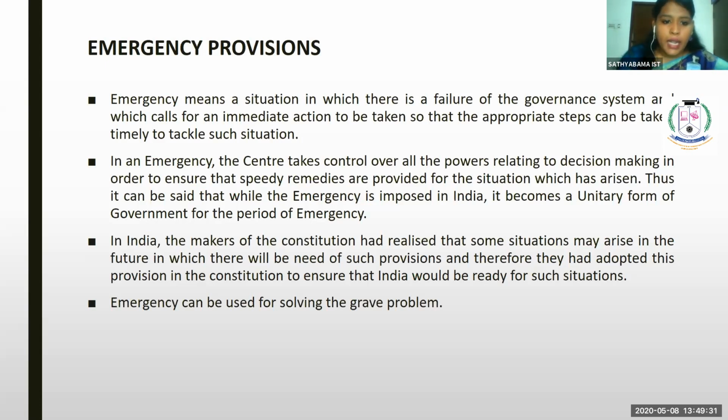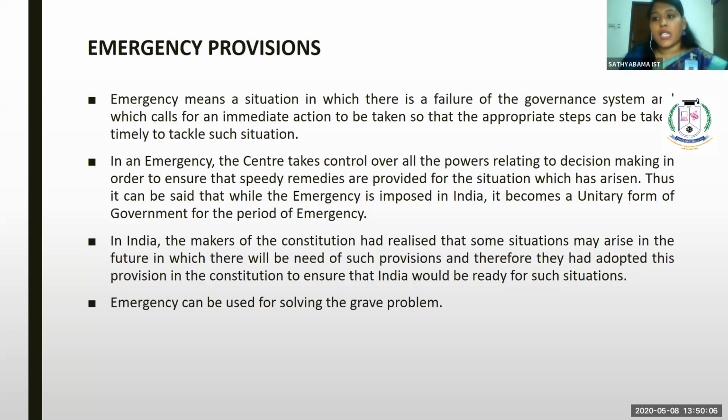Okay. In India, the makers of the Constitution had realized that some situations may arise in the future in which there will be a need of such provisions, and therefore they adopted this provision in the Constitution to ensure that India would be ready for such situations. Okay, everything is a well-planned provision. It is a pre-planned provision, as the writers were aware of the country's needs.